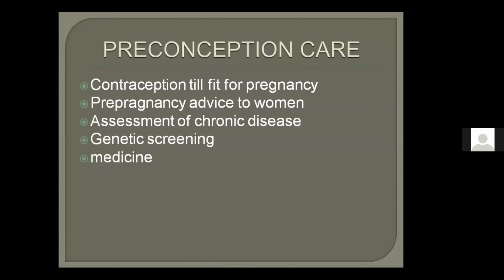First of all, contraception till fit for pregnancy. In the UK, most of the time, sickle cell disorders are dealt with by hematologists having expertise or special interest in sickle cell disease, and they will not allow them to get pregnant till they are fit for pregnancy. There are investigations, which we are going to study, that are up to date. Till then they need to use contraception, and at the end of the session we will also learn what types of contraception are safe in sickle cell disease.